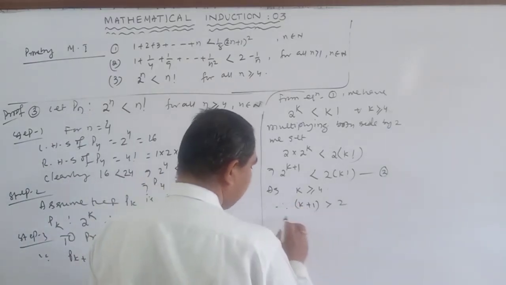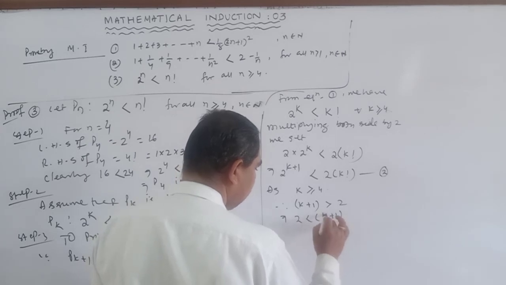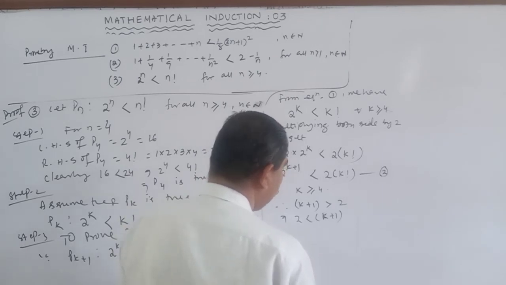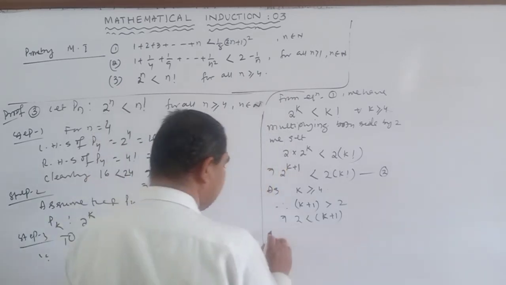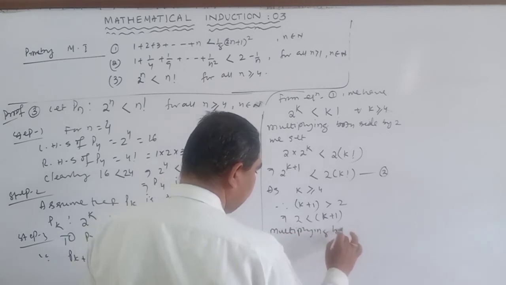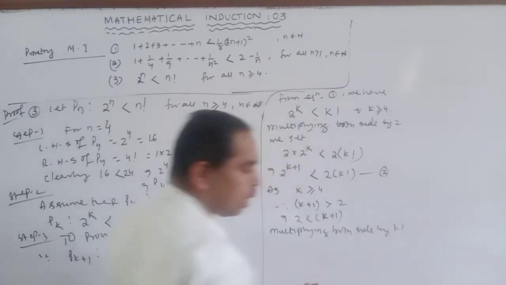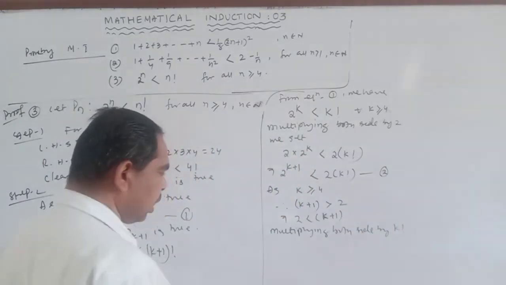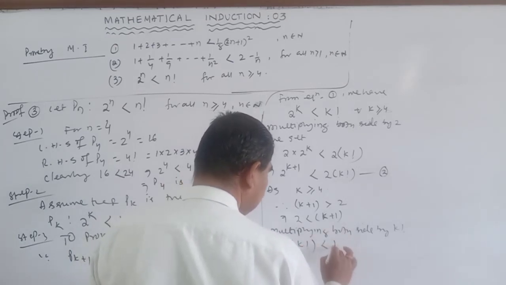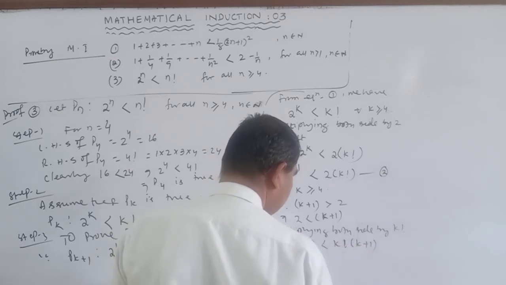This implies 2 is less than k plus 1. Multiplying both sides by k factorial, this implies 2 into factorial k is less than k factorial into k plus 1.